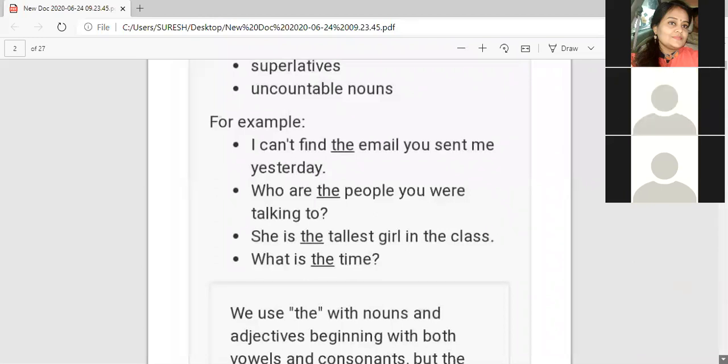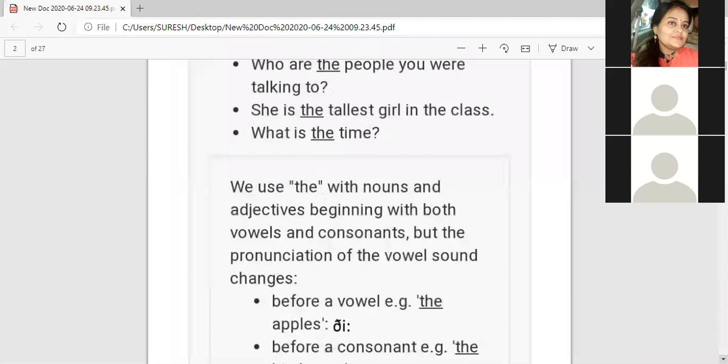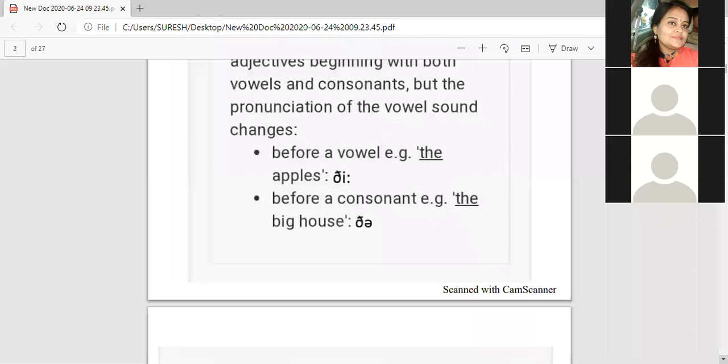Next, we use "the" with nouns and adjectives beginning with both vowels and consonants. The comes with vowels also and consonants also. But the pronunciation of the vowel sound changes. Before a vowel, for example, "the apples". Before a consonant, "the big house".